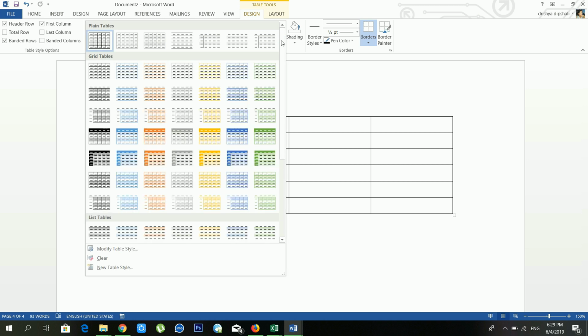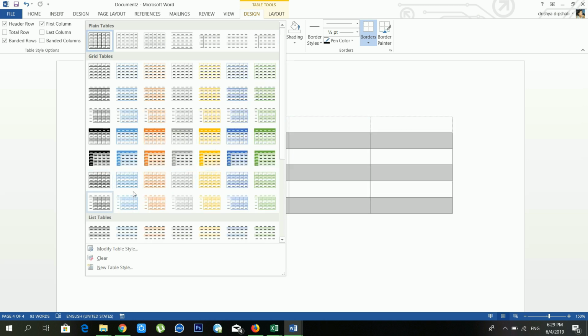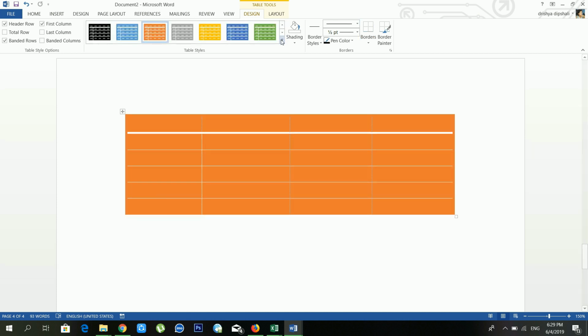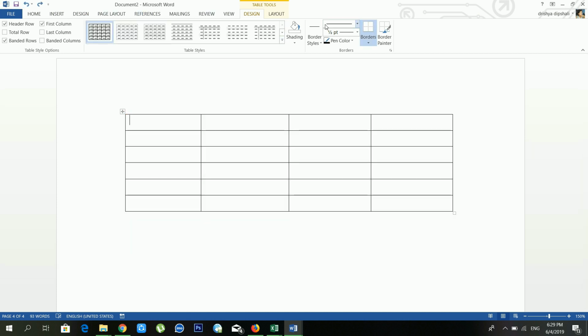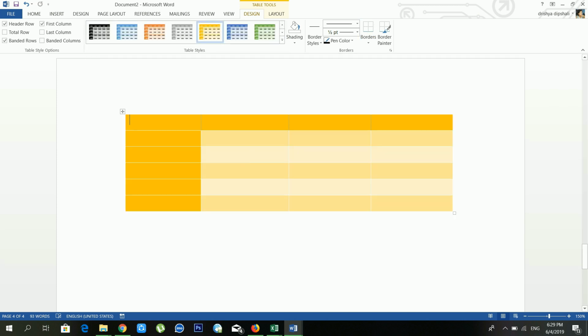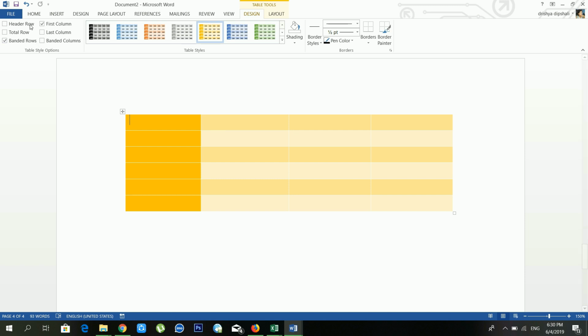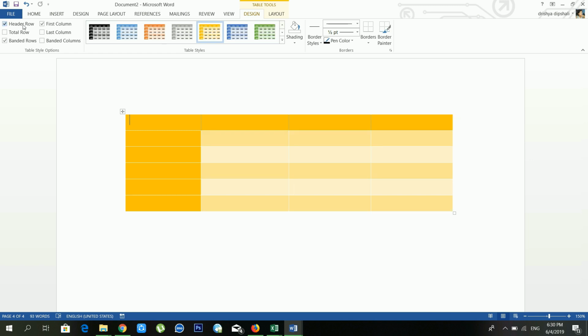So from here you can choose your favorite table styles. So I'm choosing this one. Sorry, just wait for a moment, I'll undo, and from here I will choose a table style. See, when you apply a table style to your tables, from table style options you can customize it. You can see here in the header row there is a color. That's why if you remove that tick from header row, then your color will also be removed.